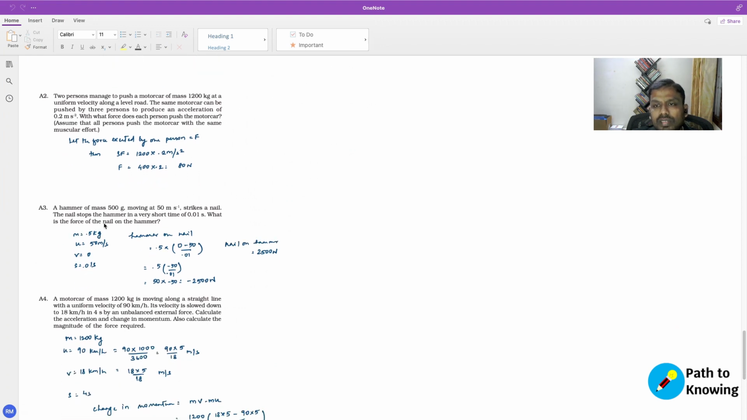A hammer of mass 50 grams moving at 50 meters per second strikes a nail. The nail stops the hammer in a very short time of 0.1 seconds. What is the force of the nail on the hammer, right?